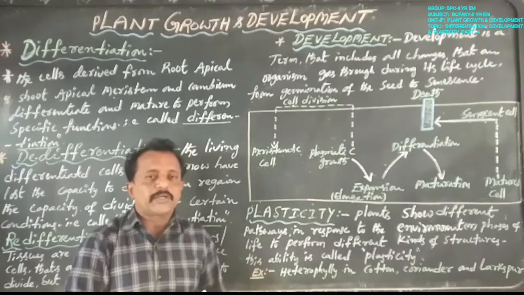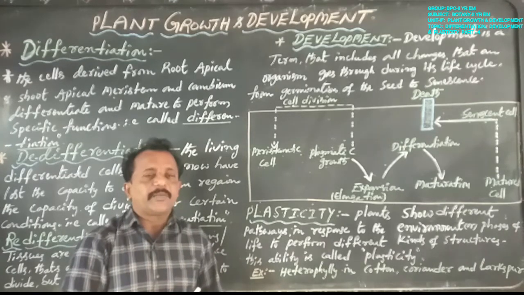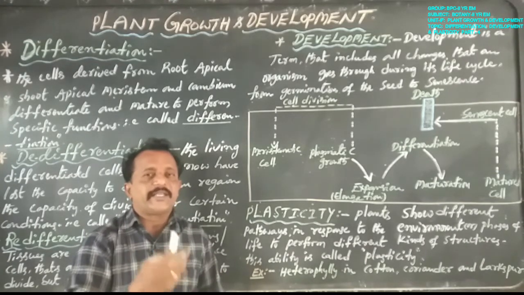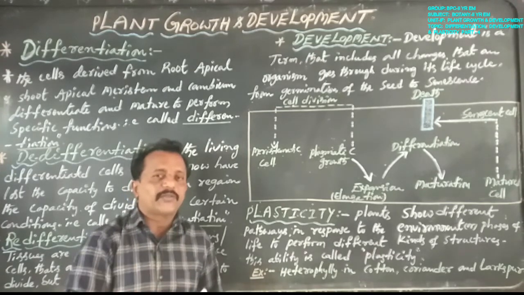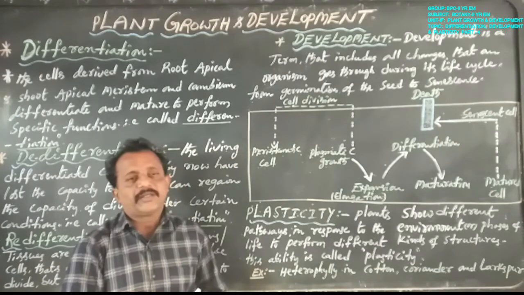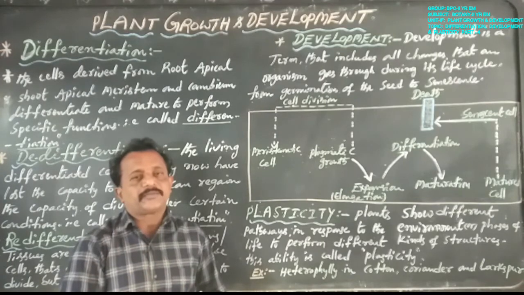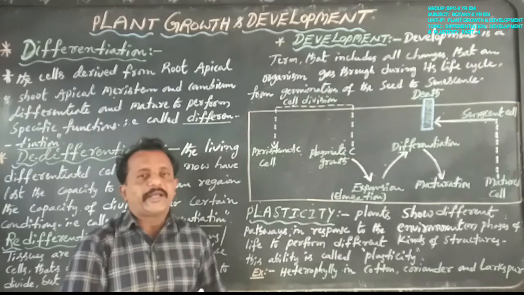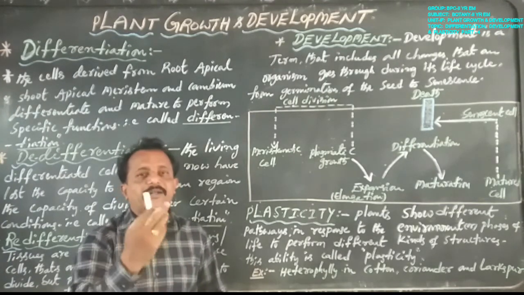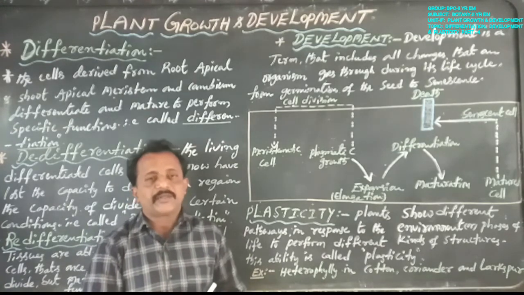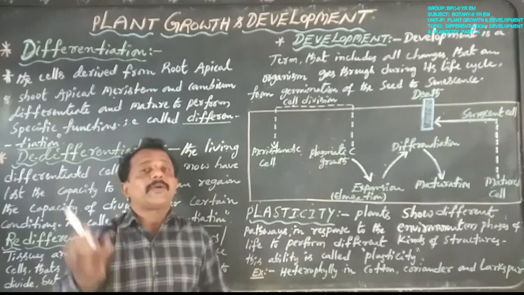In photosynthesis, especially C3 plants, C4 plants and CAM plants, there is the C3 pathway, C4 pathway and CAM pathway. In respiration, there is the glycolytic pathway, Krebs cycle pathway and electron transport system pathway. So the plant shows different pathways.